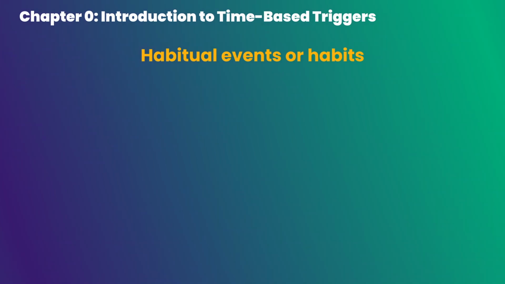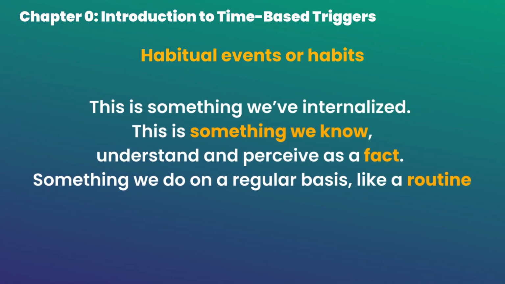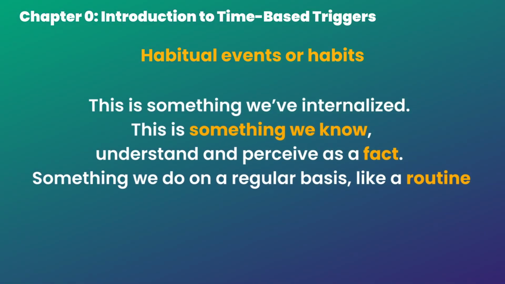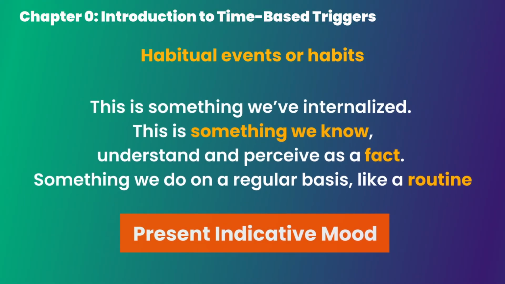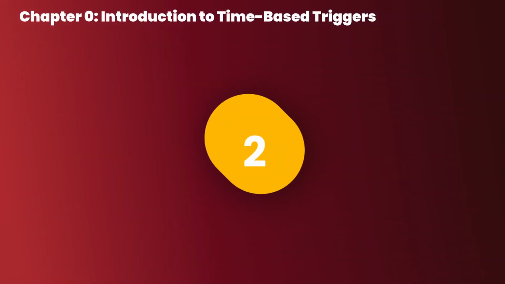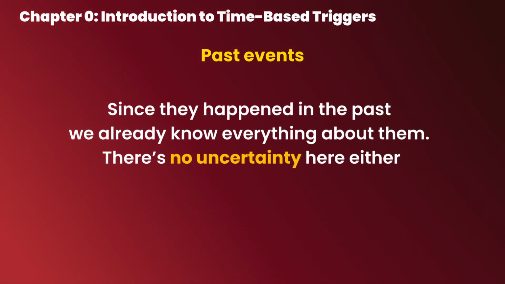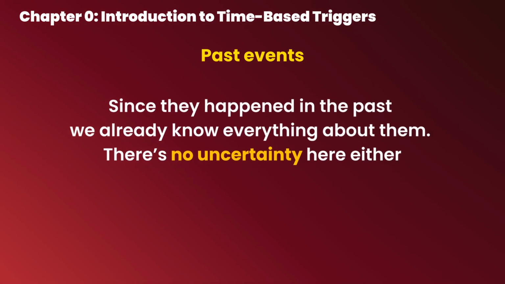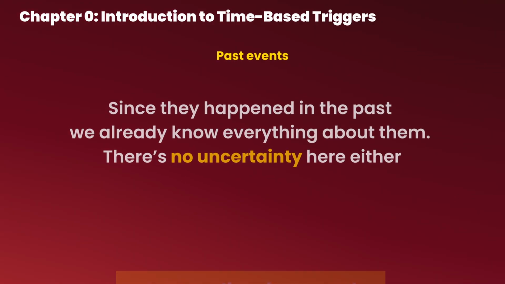Habitual events, or just habits. This is something we've internalized. This is something we know, understand, and perceive as a fact. Something we do on a regular basis, like a routine. Here we use normal present indicative mood. Number 2. Past events. Since they happened in the past, we already know everything about them. There's no uncertainty here either. Therefore, we use a normal past indicative mood here as well. Lastly, number 3.